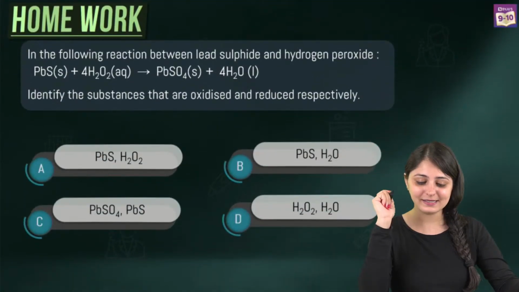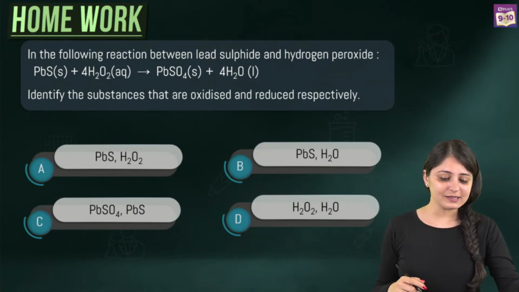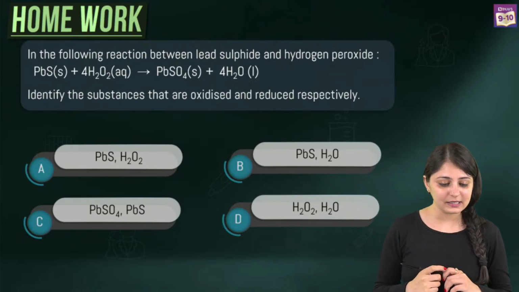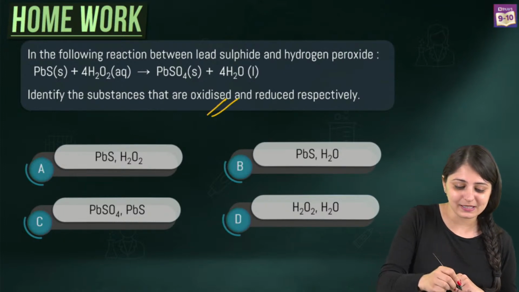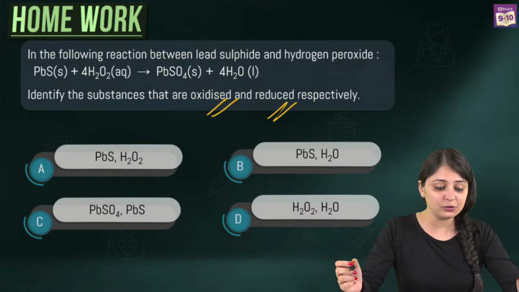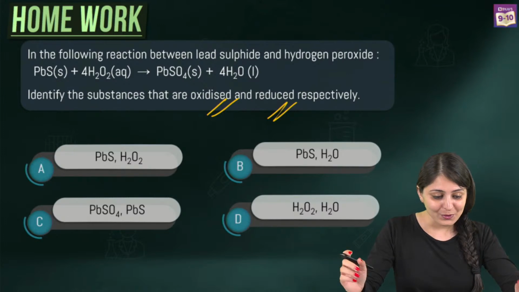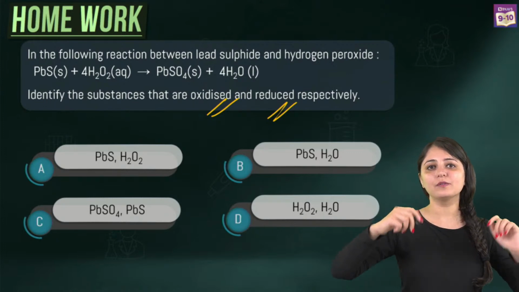Let's quickly understand the homework question that we gave you in the last class. The question was that they've given you an equation and they're asking you to identify the substances which are oxidized and the substances which are reduced. So PbS plus H2O2 giving you PbSO4 plus H2O. Many of you have done the homework. Quickly let me know the answer over here.